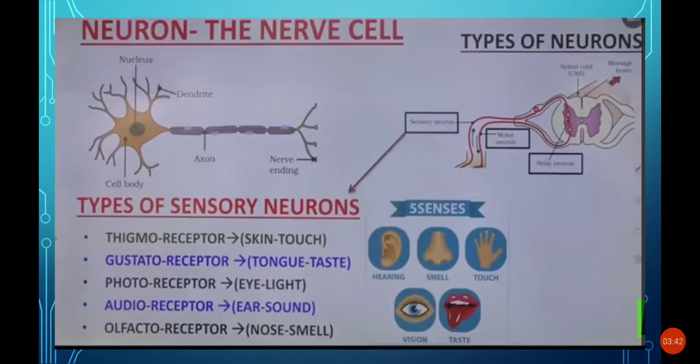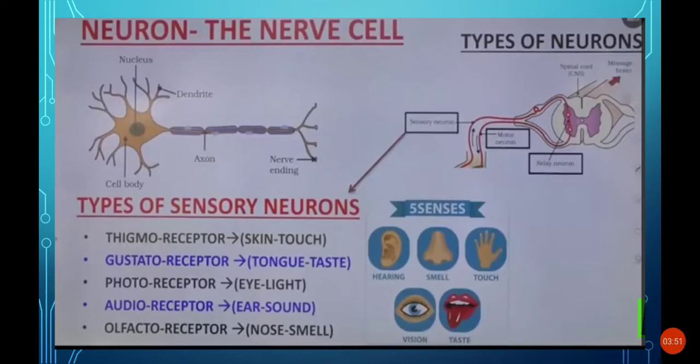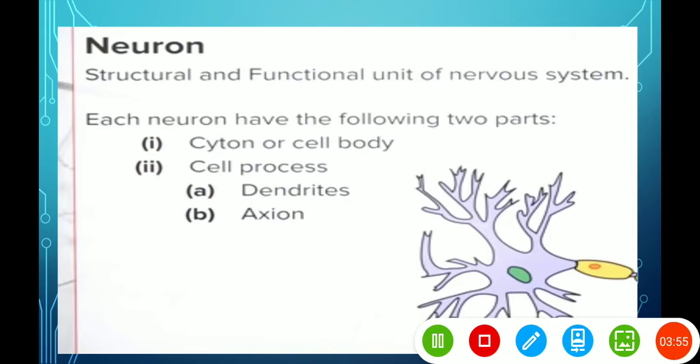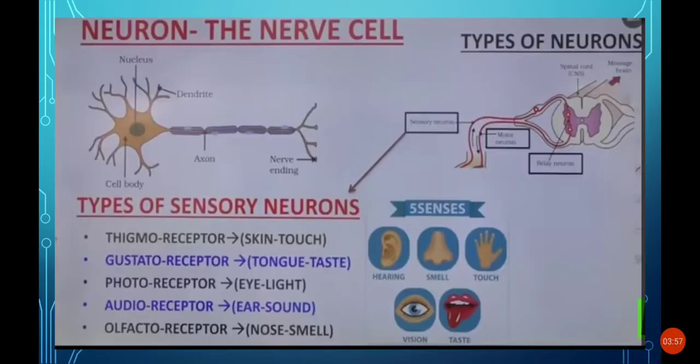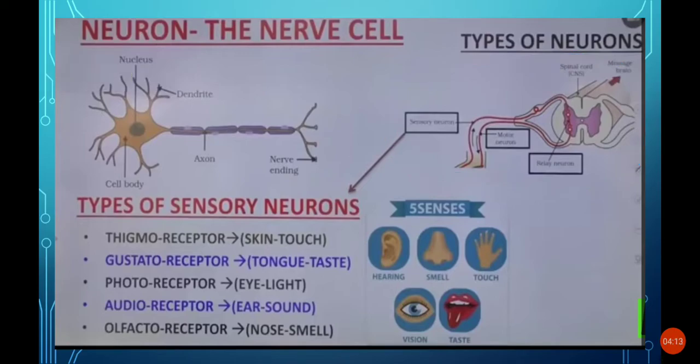Next, here under types of neurons, this is called the reflex arc. This is one example given here, and I'm going to explain that also.